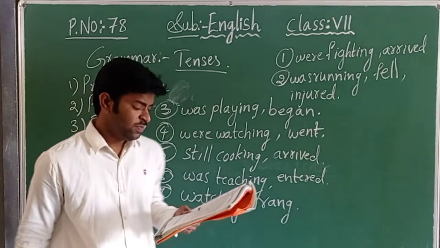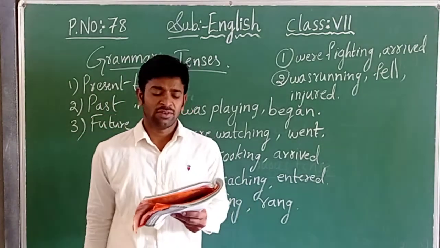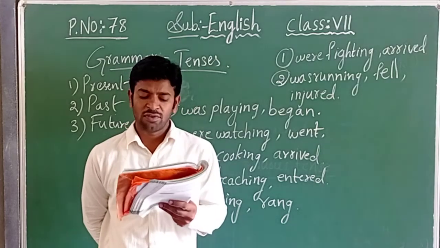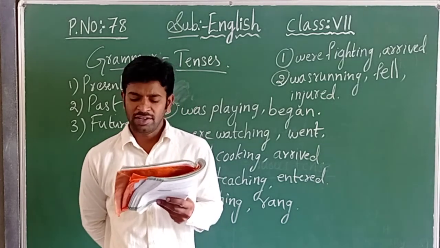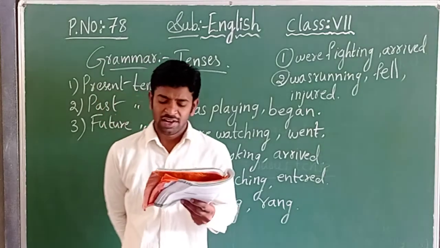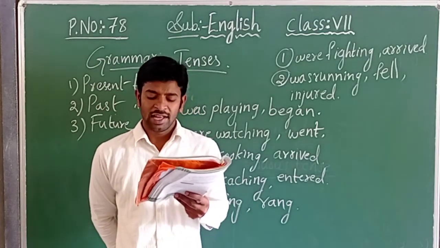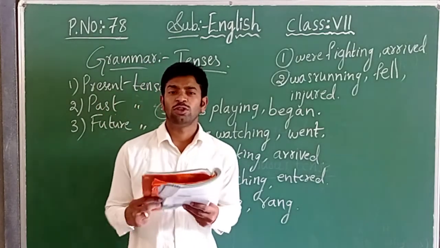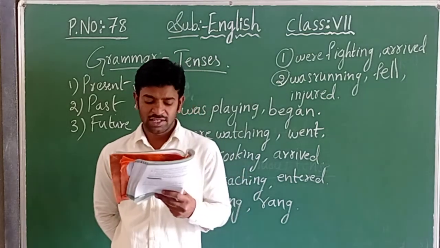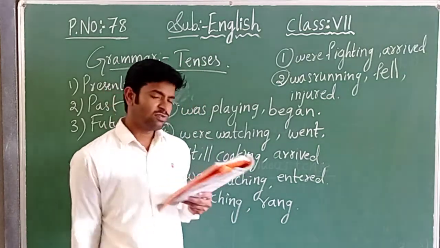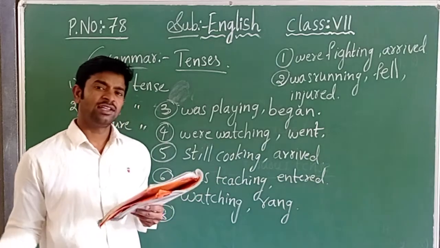Now the last one, the eighth: We ___ ready for our journey when the power ___ off. Get and go are given. We are using past continuous and simple past.